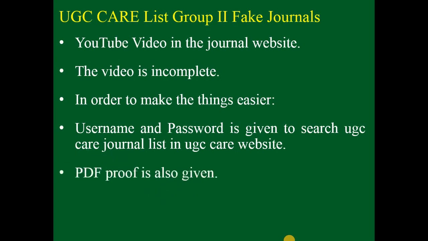Finally, another proof given is a PDF on the journal website. So we need to think about where this PDF was downloaded from. Is the PDF available on the UGC CARE list website? Absolutely not. I think the PDF is downloaded from the Scopus source list. The entire list, the discontinued list, inactive list, active journal list, all the details are available in the PDF. So don't be confused by that particular PDF.